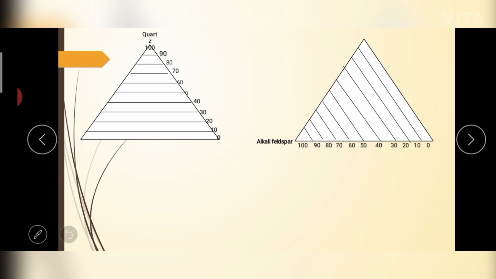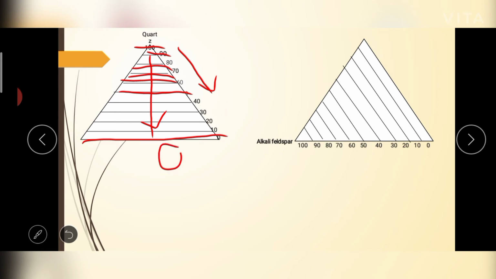You can calculate it. So at this point the concentration of quartz will be 100, but when we move in this direction, the concentration of quartz will decrease. The lines represent the concentration of quartz at these particular points. So the amount is also decreasing. Look at this, 90, 80, then 70. At this particular line the concentration of quartz will become 0, as it is the farthest from this point.